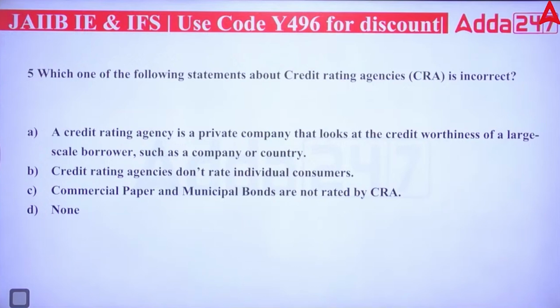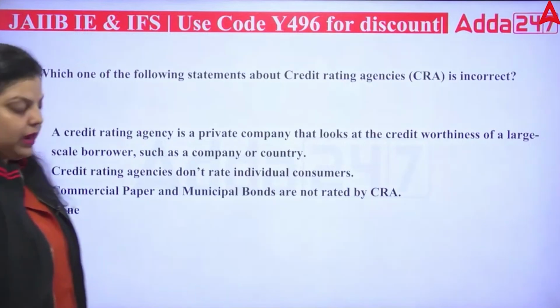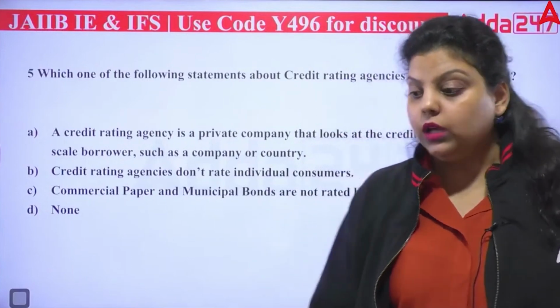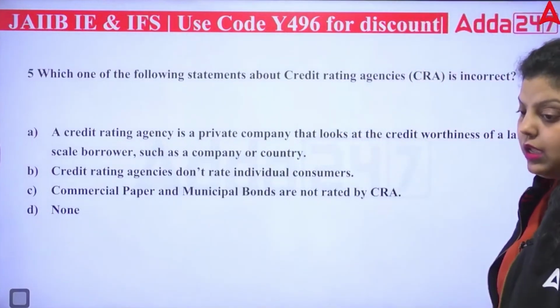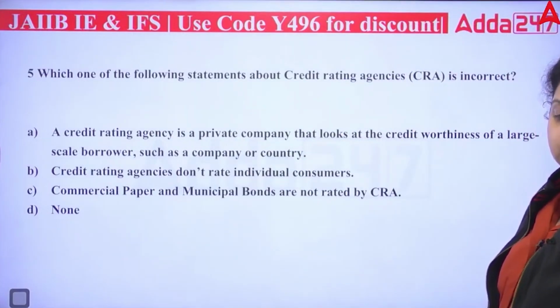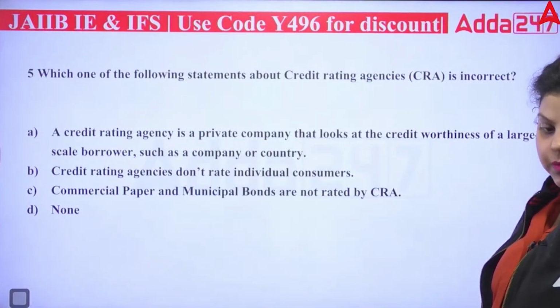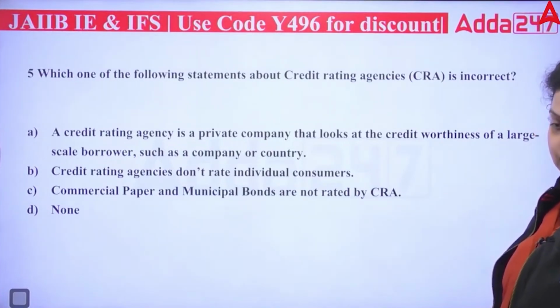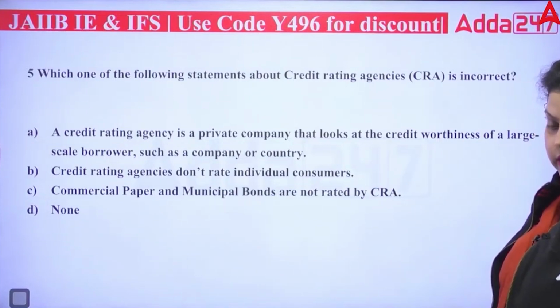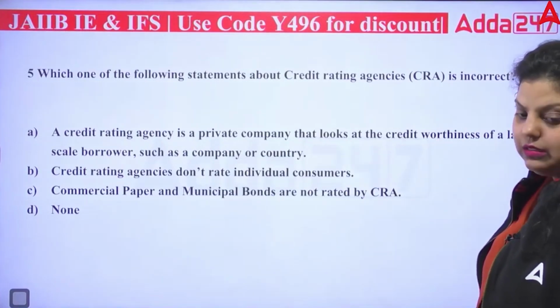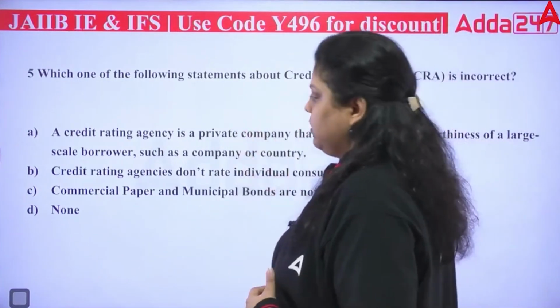Credit rating agencies are those agencies which provide ratings to companies, corporates and countries on the basis of their credit history. They are regulated by SEBI. SEBI regulates them. And they provide alphanumeric ratings, and they can also add certain symbols, plus and minus symbols can also be there.